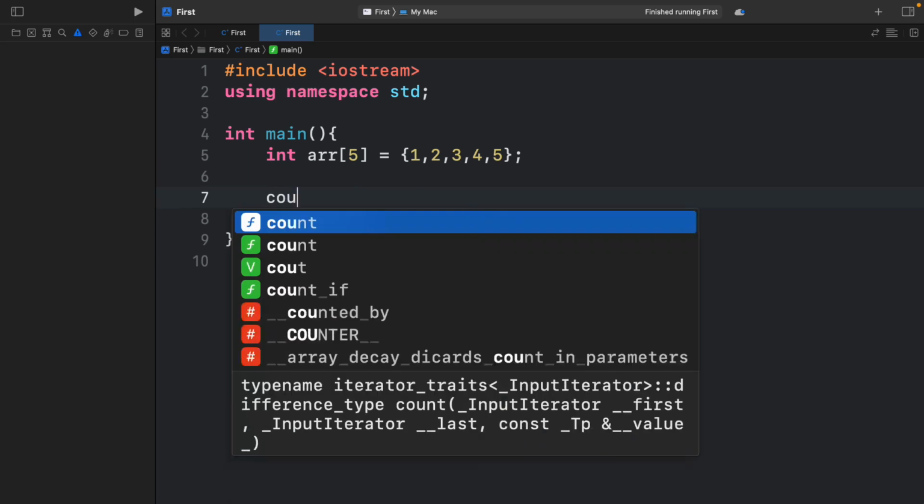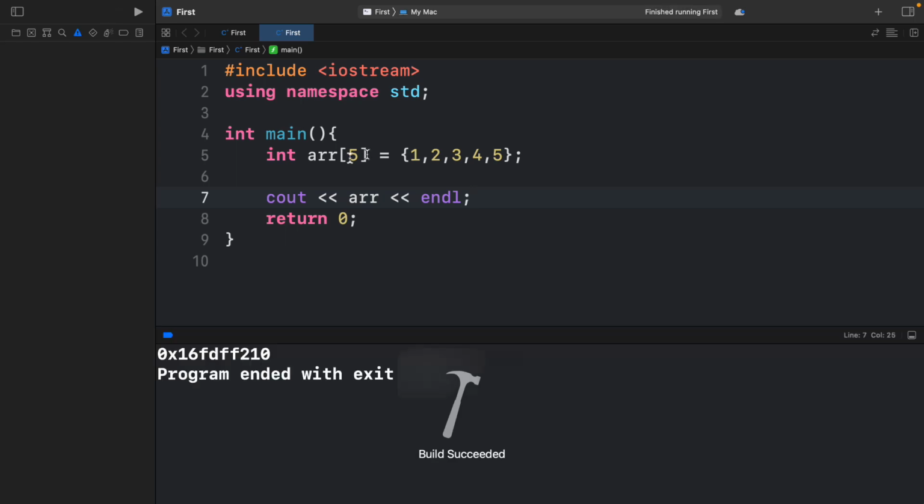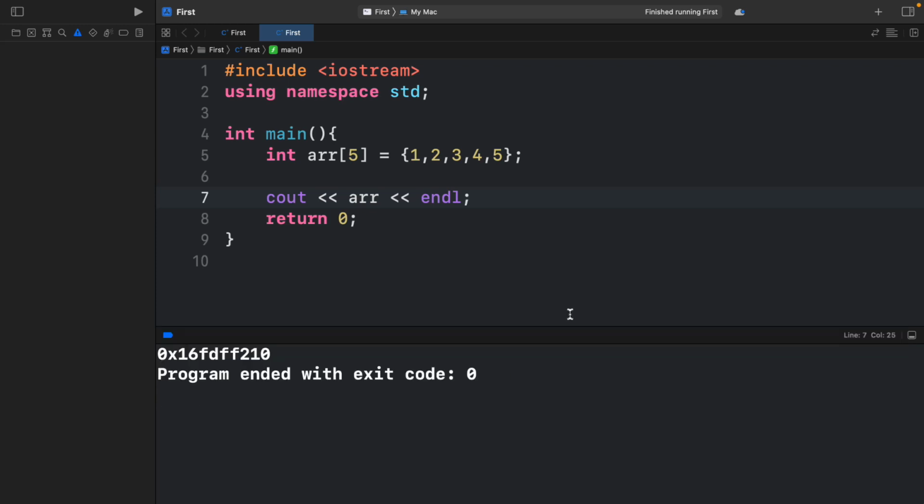Now let me say cout arr. Let's run this. So this is showing the base address. Now when you say pointer, it means value stored at a specific location. So what if I say star arr? Let's try that. I'll say cout star arr. Let's run this. So this displays 1.